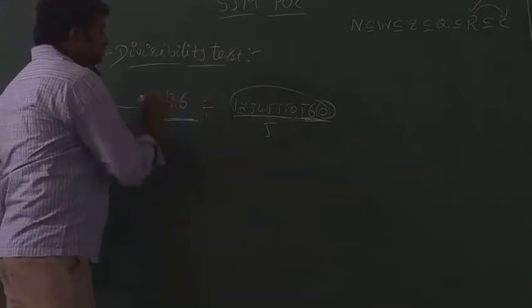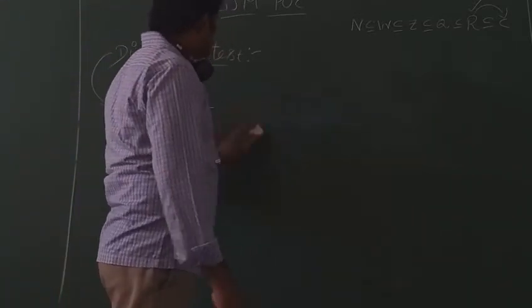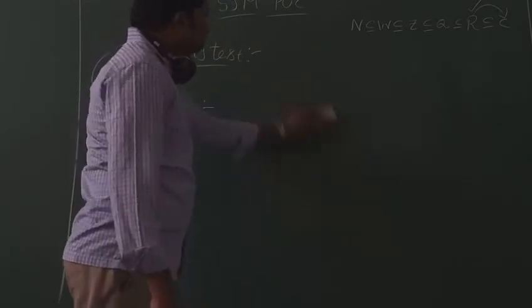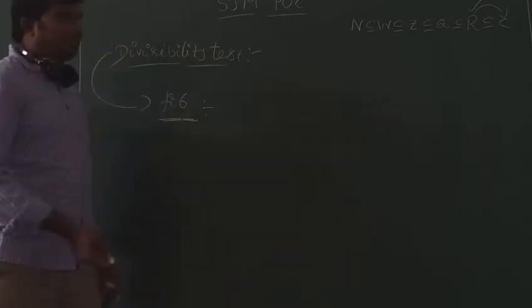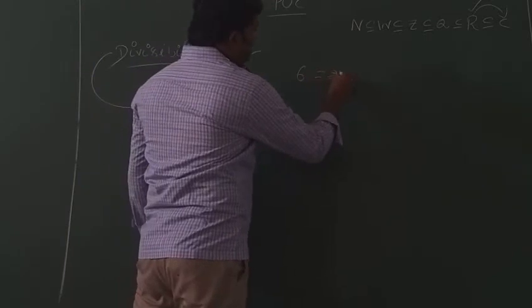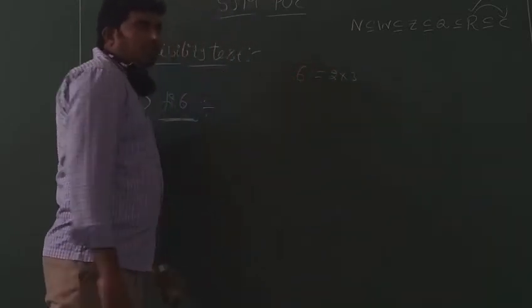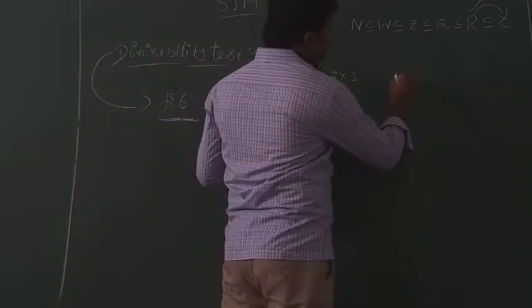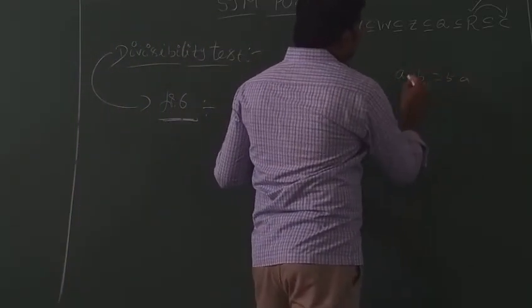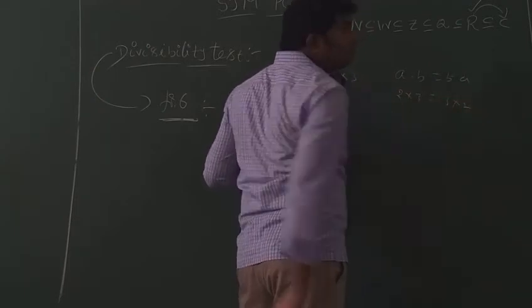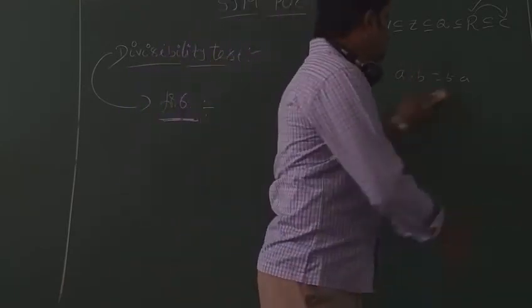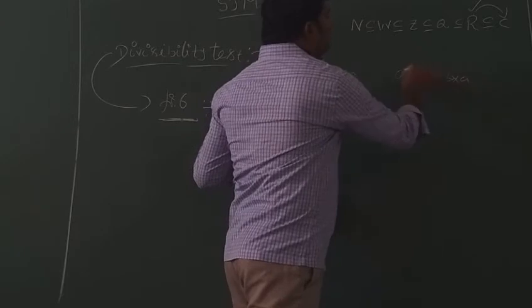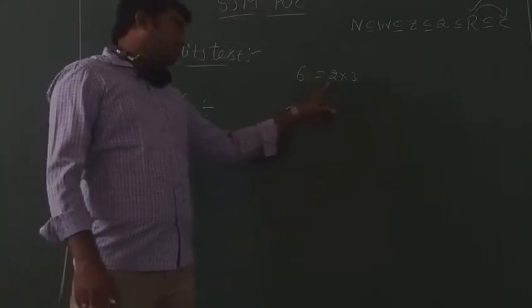Next, number 6. Divisibility test for 6. It's very clear. 6 is a multiple of 2 and 3, right? 6 can be written as 2 into 3 or 3 into 2. No problem. Real numbers satisfy the commutative property under multiplication. A into B is equal to B into A. 2 into 3 is equal to 3 into 2. 4 into 5 is equal to 5 into 4. 10 into 2 is equal to 2 into 10. So 6 can be written as 2 into 3 or 3 into 2. That means the factors of 6 are